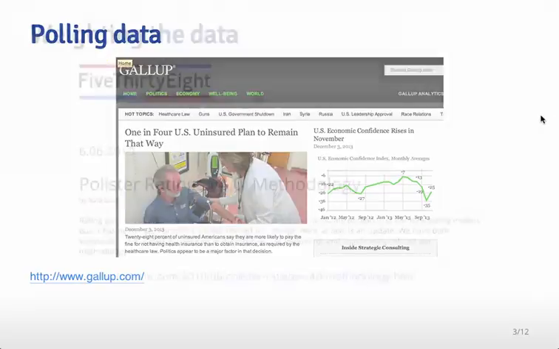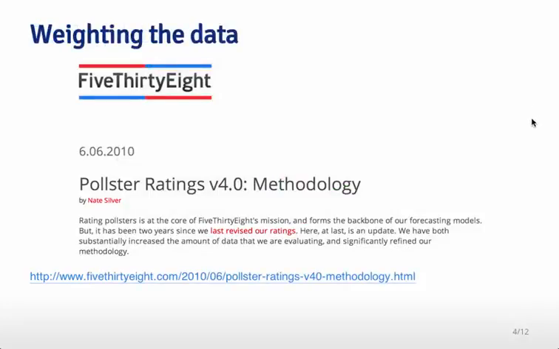The one thing that he did, which is sort of clever and I think improves his predictions compared to a lot of other people, is that he took that data and he recognized the actual quirks of the data. He realized that some polls were actually biased in one way or the other. In other words, a particular pollster might ask questions that led people to say that they would vote for one candidate more than the other, even when they might not necessarily vote that way when it came time to vote for real. So what he would do is weight the polls by how close they were to being unbiased polls or accurate polls.